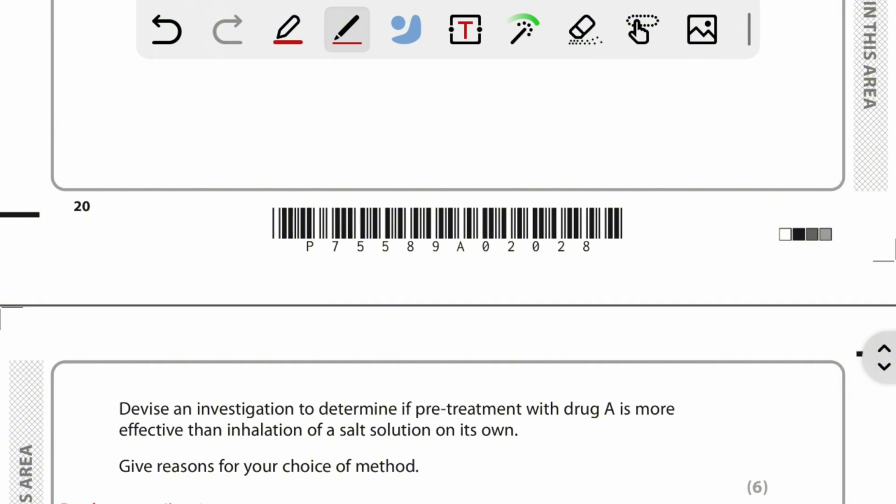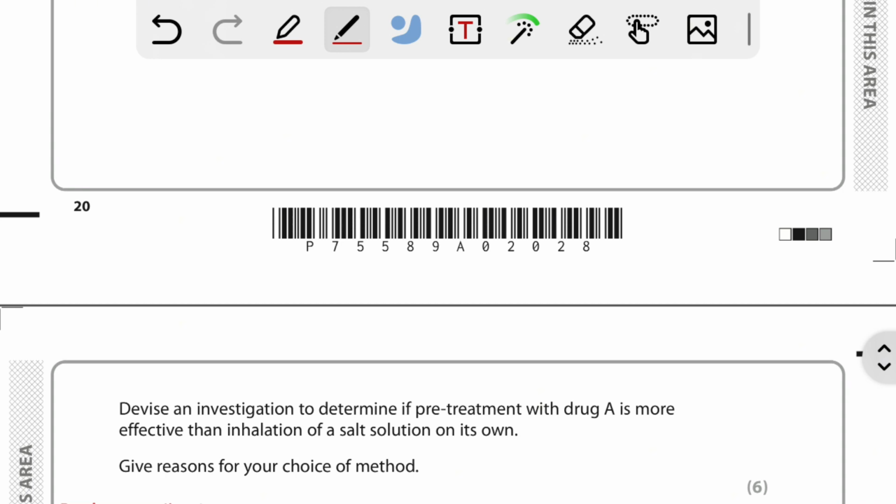And for the validity of the experiment, we need to keep things constant among the patients. For example, their sex or their age, we need to keep as constant as we can to improve the validity of the experiment.